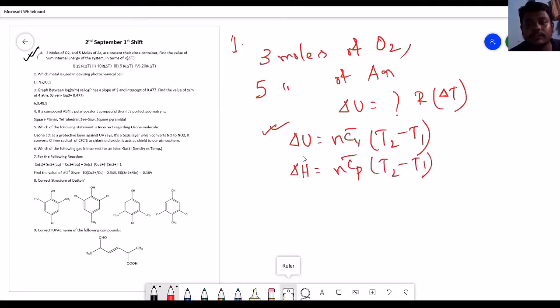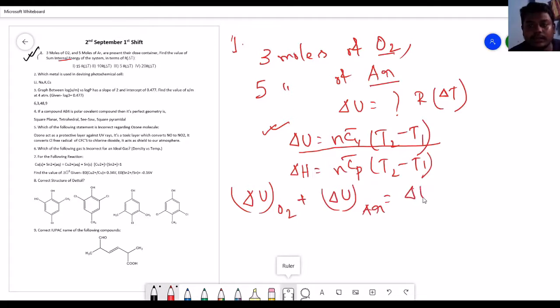Now here we have to use the internal energy formula, and we have some options given in your exam. We have 2 gases, one is O2 and the second one is argon, and we have to sum the delta U of O2 plus the delta U of argon to calculate the total delta U of the system. I hope you get the point.